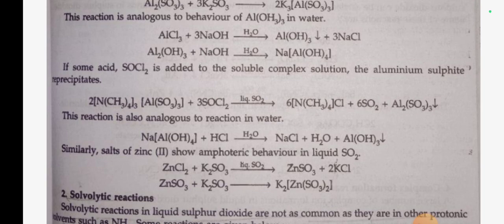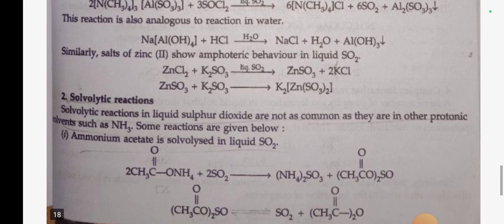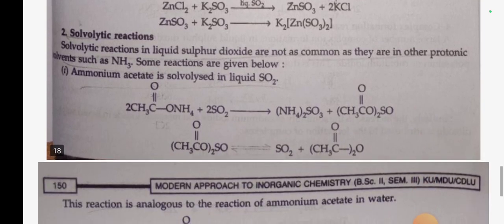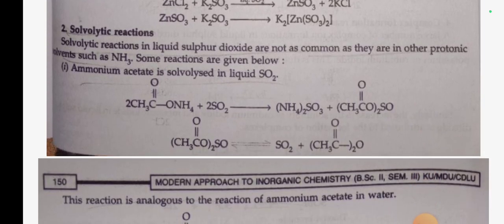Similarly, salts of zinc show amphoteric behavior in liquid SO2. ZnCl2 plus K2SO3 in liquid SO2 gives ZnSO3 plus 2KCl. ZnSO3 plus K2SO3 gives K2[Zn(SO3)2]. Solvolytic reactions. Solvolytic reactions in liquid sulfur dioxide are not as common as they are in other protonic solvents such